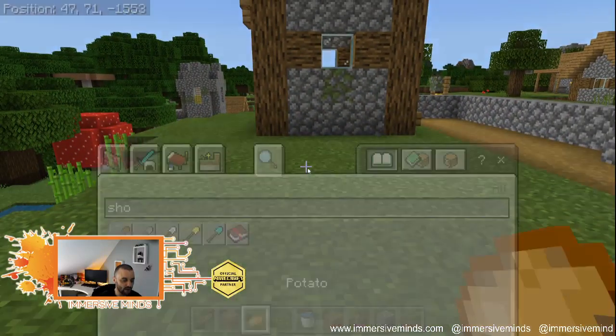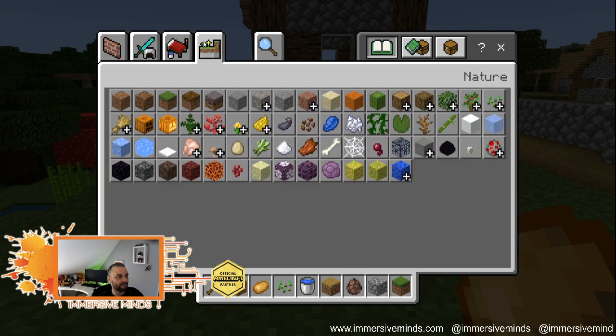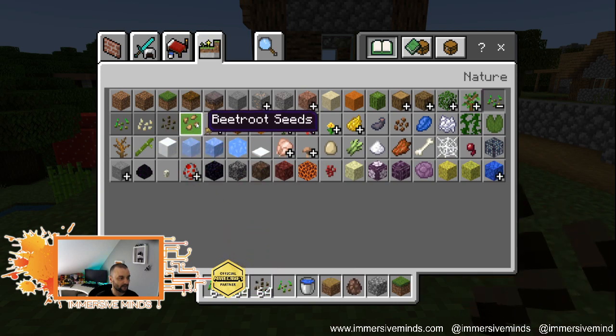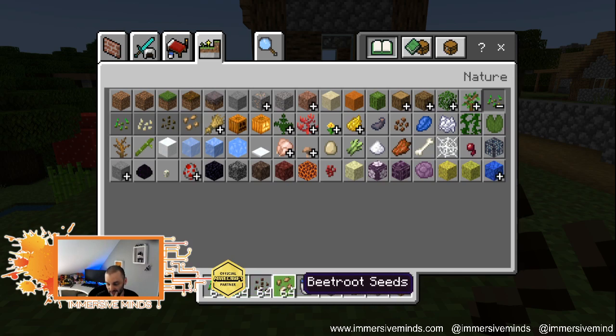Now here's the thing. We're going to go in here and look at farming. This fourth one along is all the natural things in here. Natural materials, things like corals and grasses and dirts and stones. And then we're going to go over to seeds. We can also go down to crops, but for the moment I want to go to seeds. When I open up seeds, you'll see that it stretches to become seeds, pumpkin seeds, melon seeds, beetroot seeds. So I'm going to take one of each, into slot 1, slot 2, slot 3, and slot 4. So now I have seeds, pumpkin seeds, melon seeds, beetroot seeds.